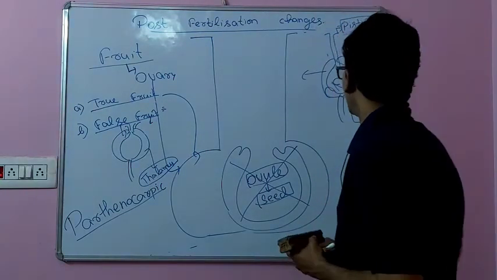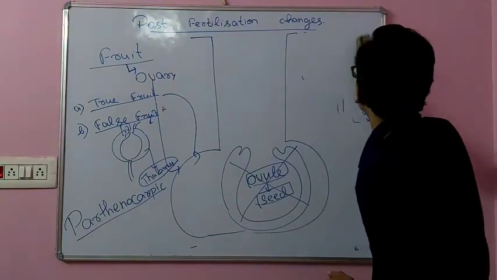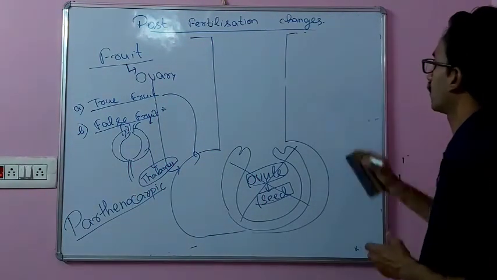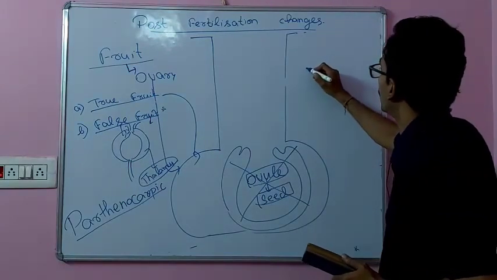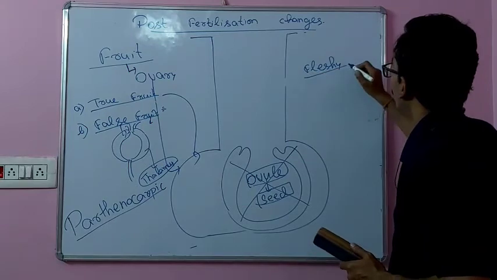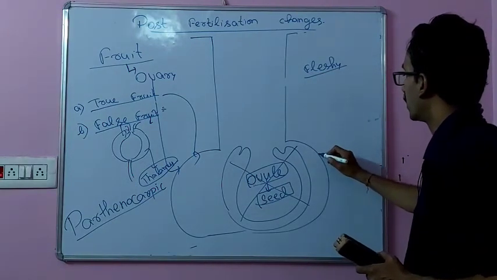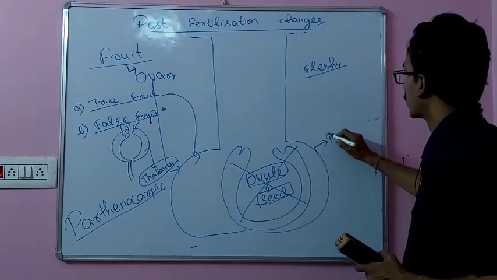The fruit is further classified into two types. First is the fleshy fruit, in which the outermost part of the ovary, or that is the fruit wall, is called the pericarp.